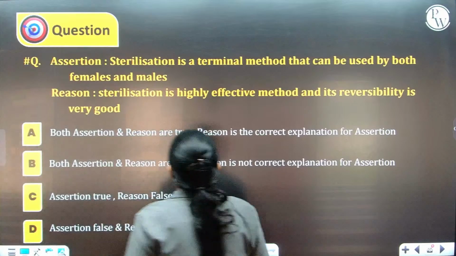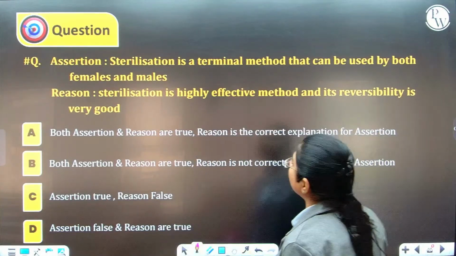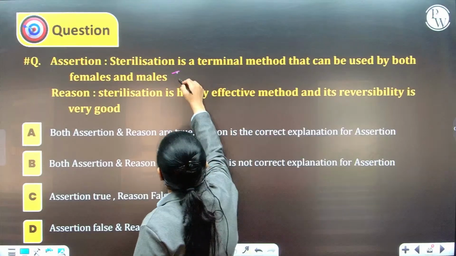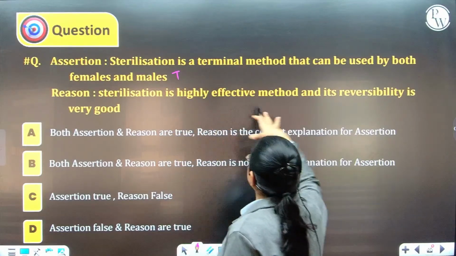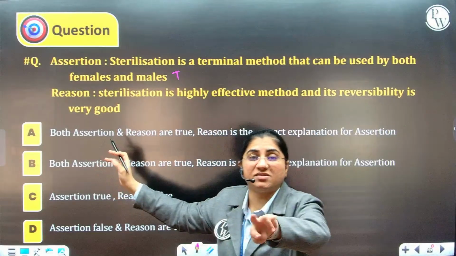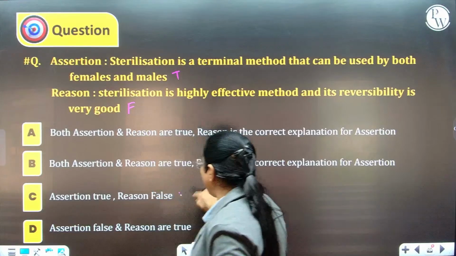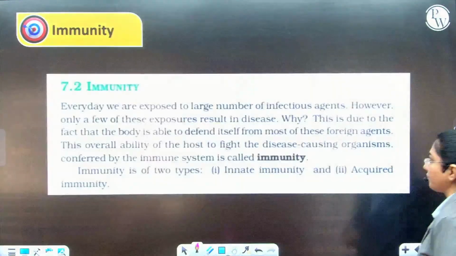So, the assertion is that sterilization is a terminal, that is permanent, method that can be used both by males and females. Yes, it's a true statement. However, the reason says sterilization is a highly effective method and its reversibility is good. No, it is vice versa. Reversibility is very, very poor. So, the assertion is true and the reason is false.